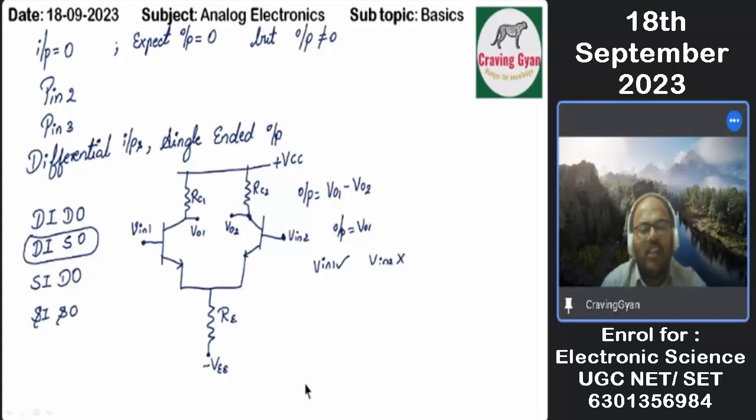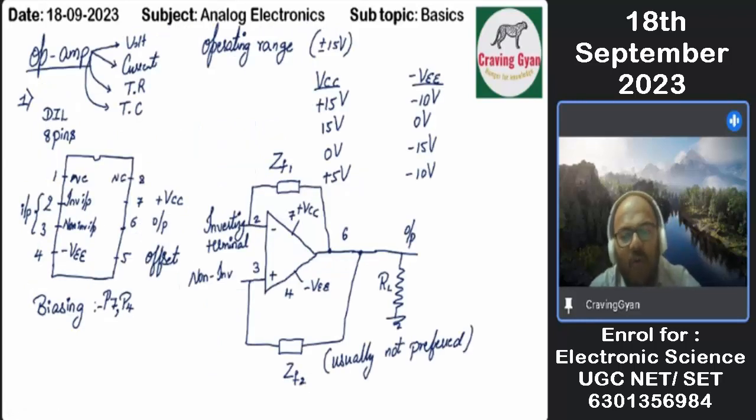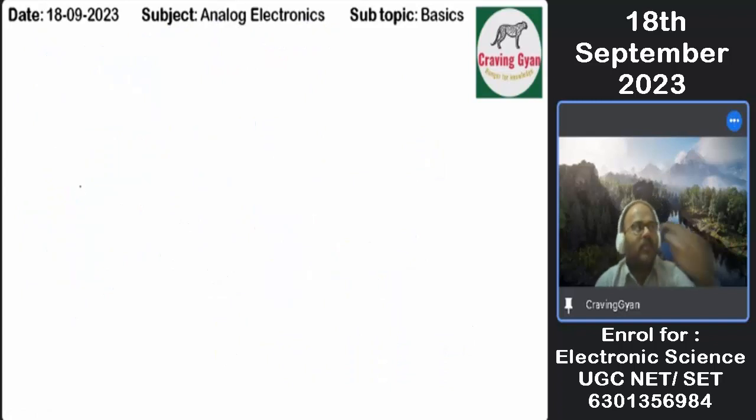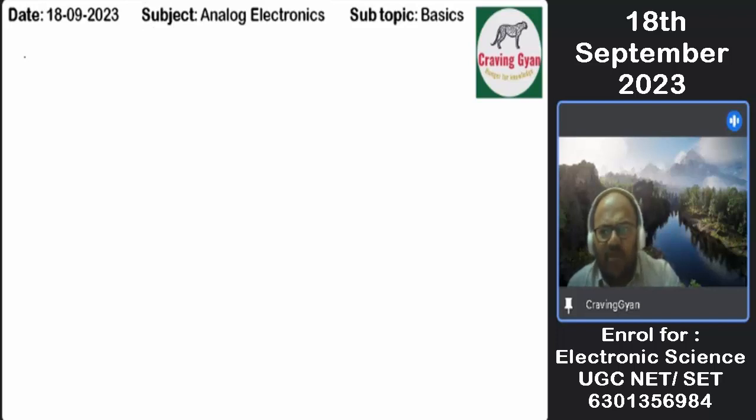Now we have talked a little bit about what is inside, how the symbol got evolved, why the symbol looks like this, and the pin configuration with pins 2, 3, 7, 4, 6. We have explained how many inputs are there, how many outputs are there, and where exactly you're going to tap the output values. All those things we have considered. Now, this operational amplifier is used as what?